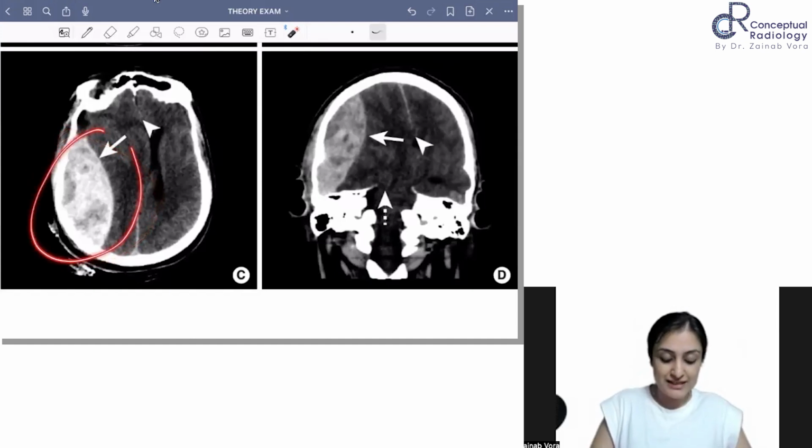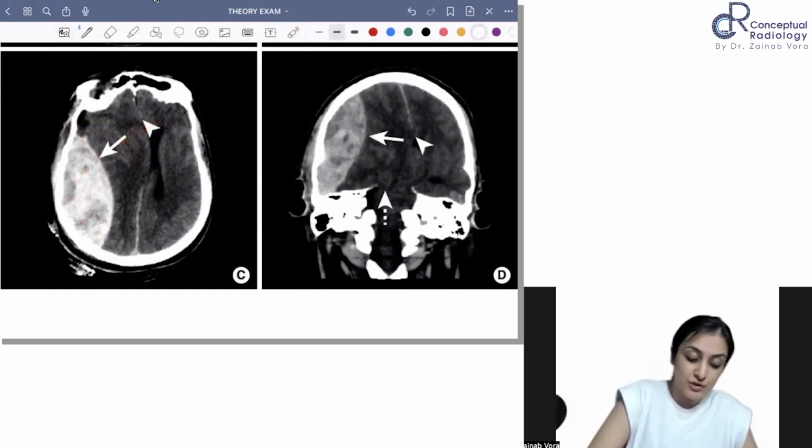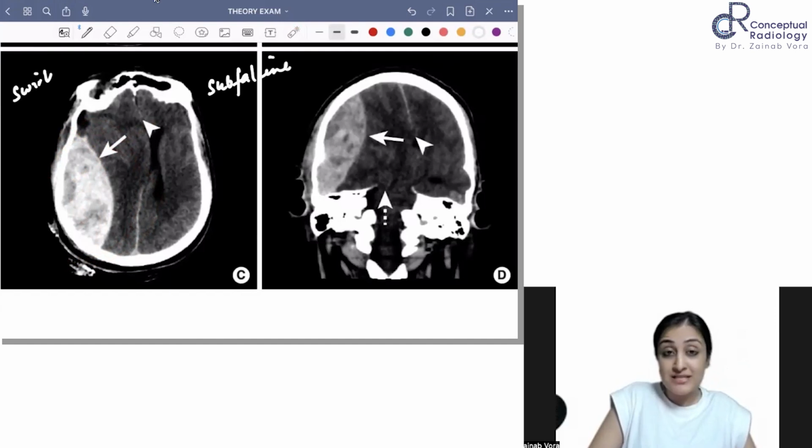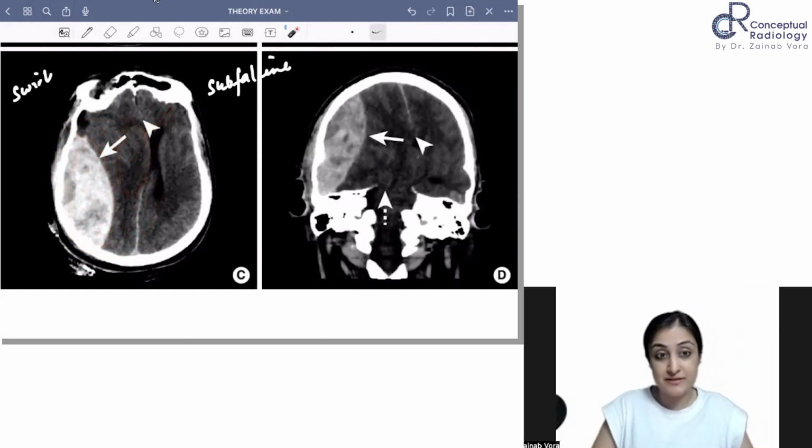So what do you see here? You can see that there is this extradural hematoma with swirl sign, and you see this mass effect. Okay, so the swirl sign here indicates active bleeding, and look at the mass effect. What is this showing? This is showing subfalcine herniation, right? So you can see that there are signs of active bleeding, subfalcine herniation, and there is effacement, significant midline shift. Okay, so effacement of the ipsilateral lateral ventricle and midline shift.